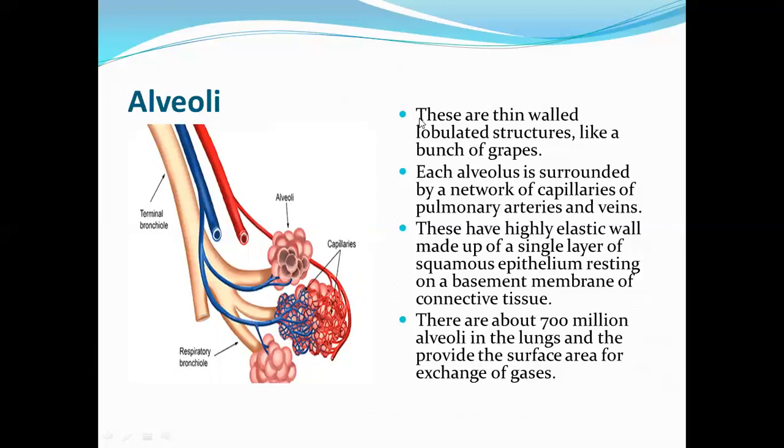Alveoli. These are thin-walled lobulated structures like a bunch of grapes. Each alveolus is surrounded by a network of capillaries of pulmonary arteries and veins. So these are the capillaries surrounding the alveoli. These have a highly elastic wall made up of a single layer of squamous epithelium resting on a basement membrane of connective tissue. There are about 700 million alveoli in the lungs, providing the surface area for the exchange of gases.